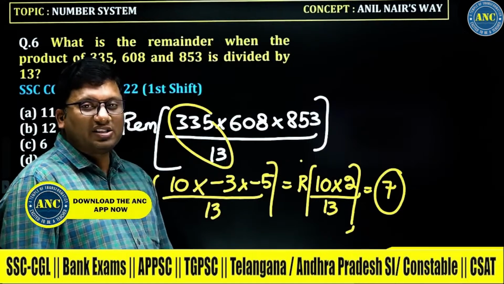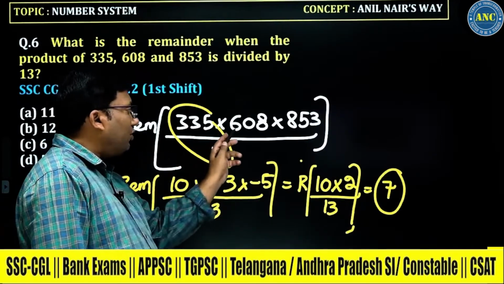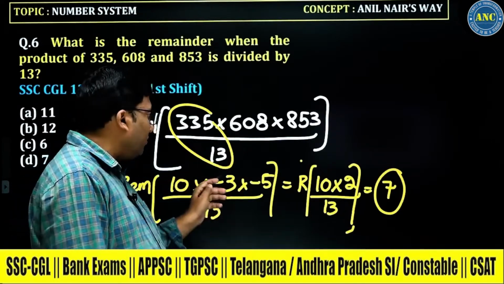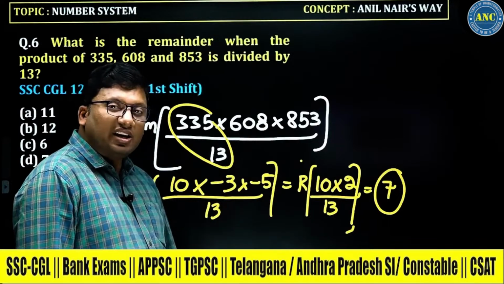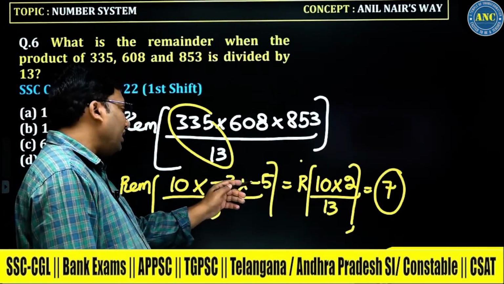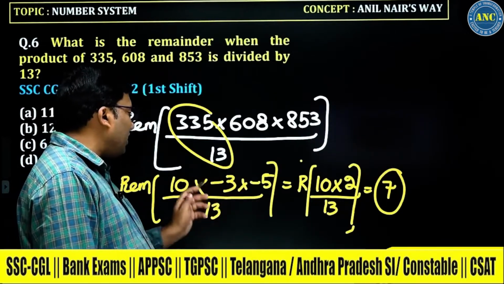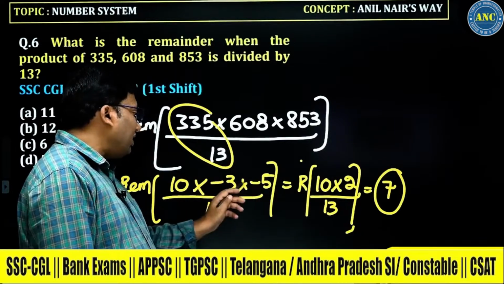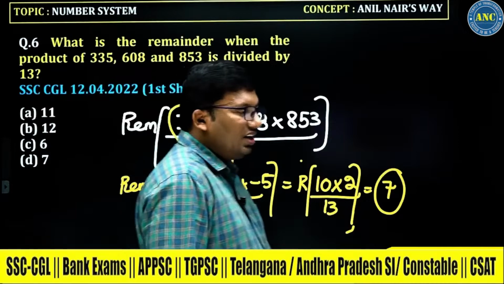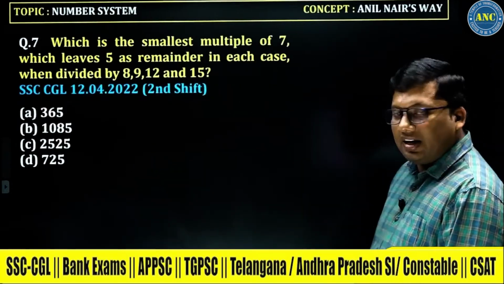Again: 13 2s are 26, 75. 13 5s are 65, 10. 13 4s are 52, 88. 13 7s are 91, minus 3. 13 6s are 78, 73. 13 5s are 65, 8 remainder. Positive remainder 8, negative remainder minus 5. Minus into minus is plus. 10 3s are 30, 5 3s are 15. 15 divided by 13 is 2. 10 2s are 20, and 20 divided by 13 is 7. I hope the idea is clear.